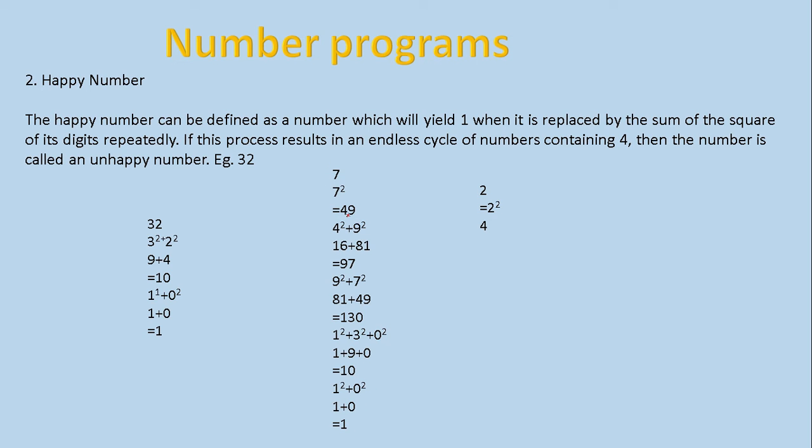So this is also a happy number. Now see, we are going to see 2. 2 square is 4, 4 square is 16, then 1 plus 6 and so on. That way when you continue, you will get an infinite loop. So whenever the sum is coming as 4, we will check that particularly. Now let us see the program.